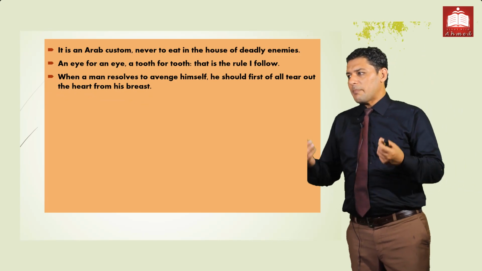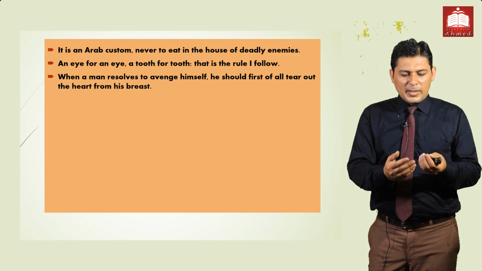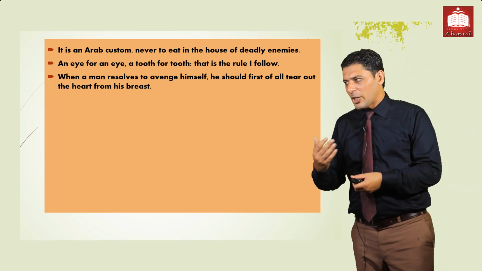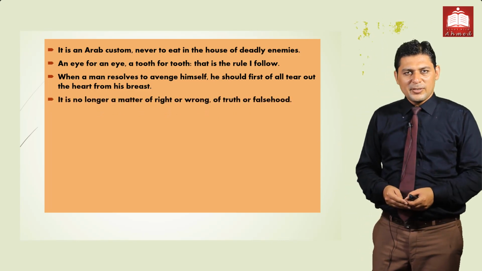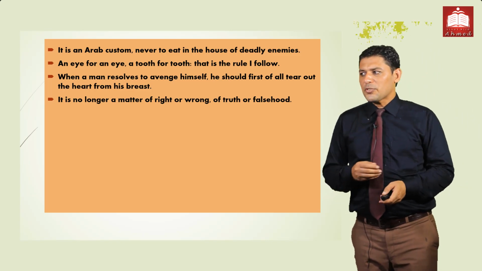Second, "When a man has resolved to avenge himself, he should first of all tear out the heart from his breast." It was spoken by the Count of Monte Cristo to Morrel. Next is "It is no longer a matter of right or wrong, or false or true," spoken to Albert and to the Countess of Marcel.